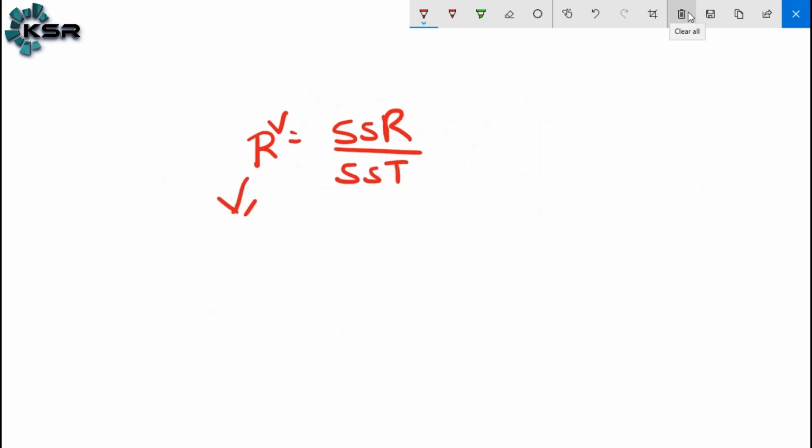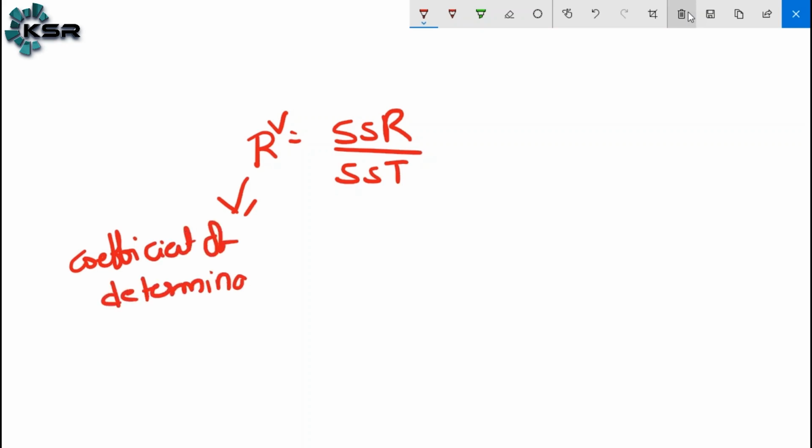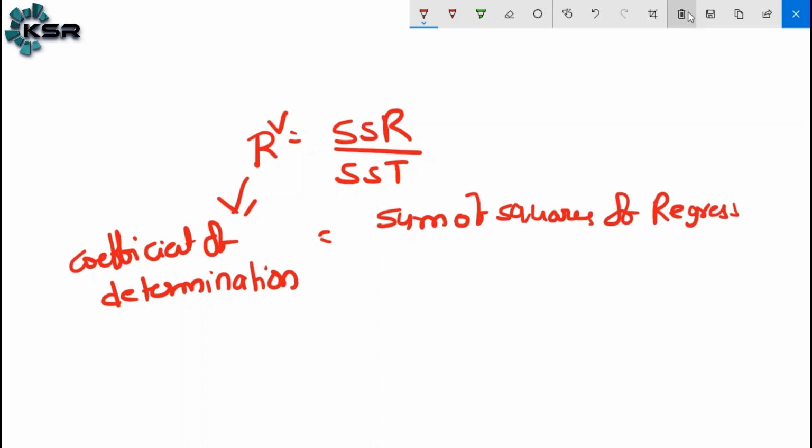R square is nothing but the coefficient of determination, equal to sum of squares of regressor divided by total sum of squares.